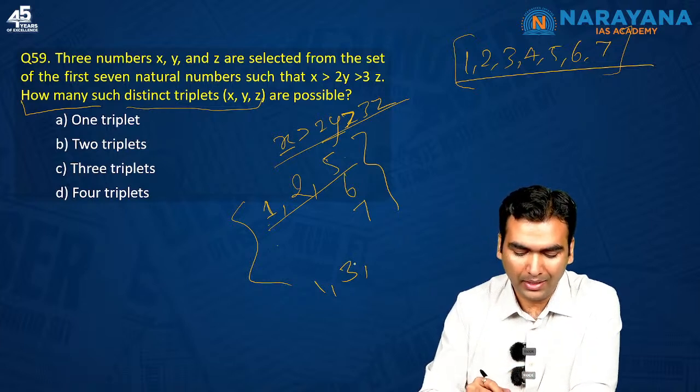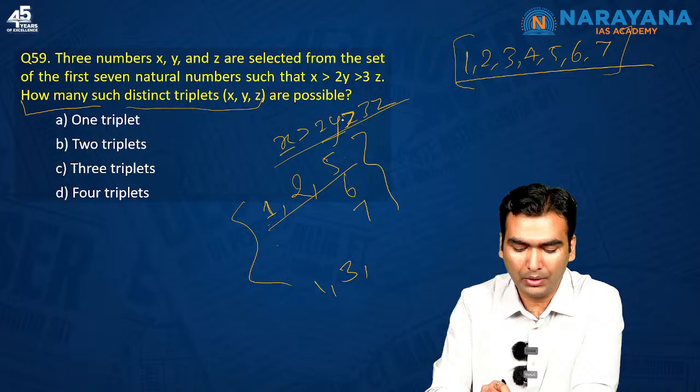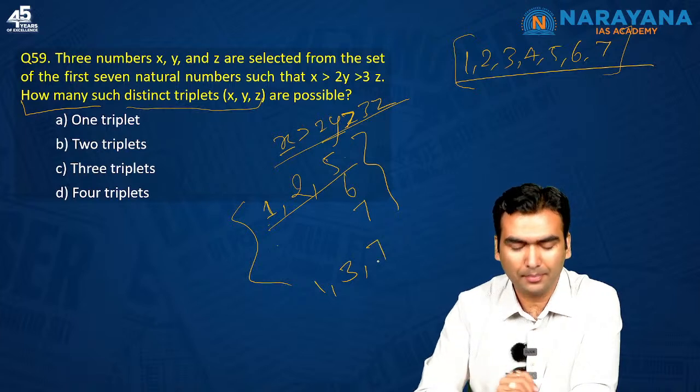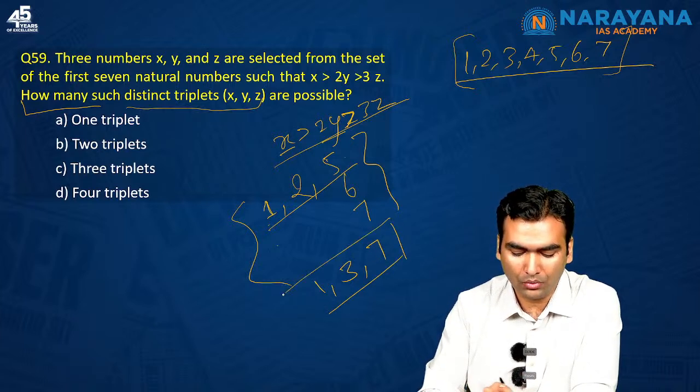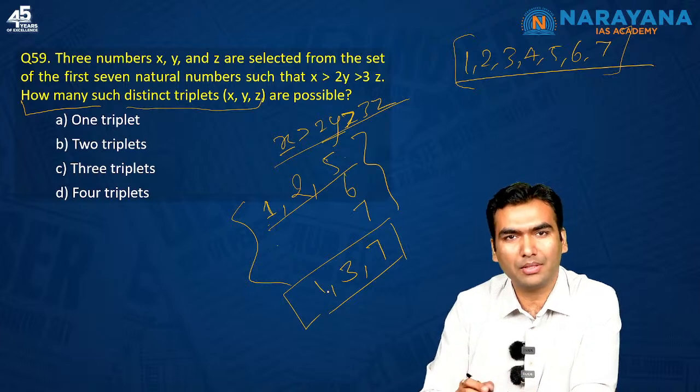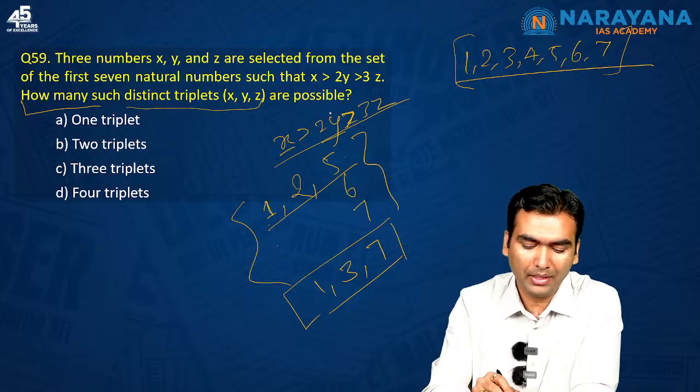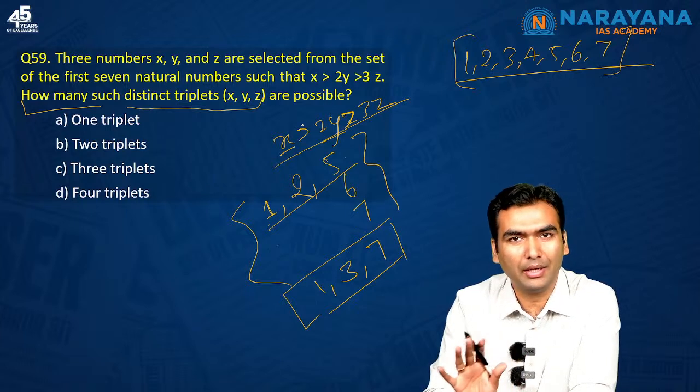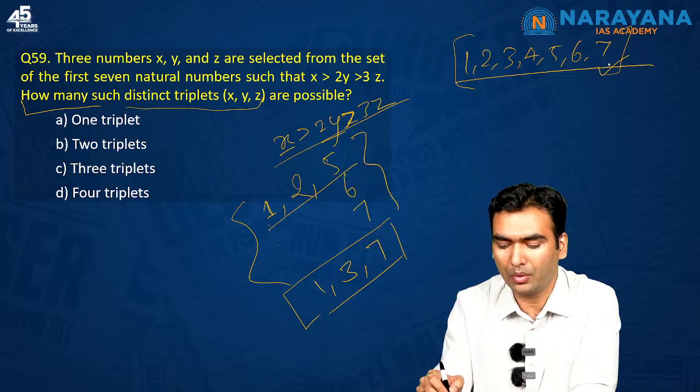Can I find an X for this? Yes, I can find X as 7. So 1, 3, 7 is also one such triplet which will satisfy all these conditions. Can I take any other number? If I take Y as 4, 4 into 2 would be 8, which is not possible.